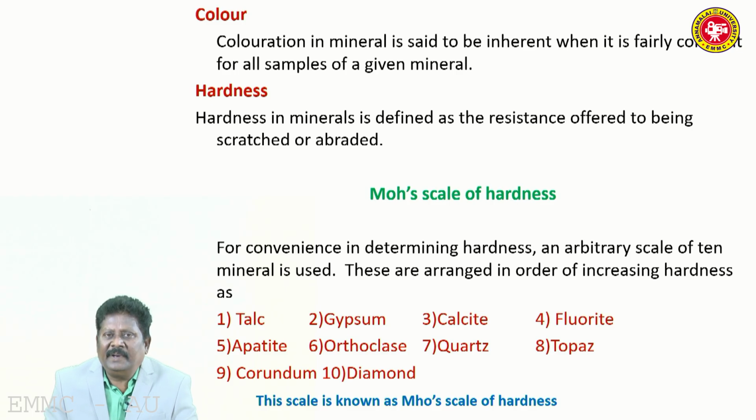Then the third property is color. Coloration in a mineral is said to be inherent when it is fairly constant for all the samples of a given mineral. So, by color also we can identify a mineral.